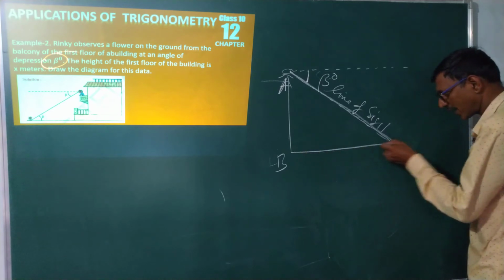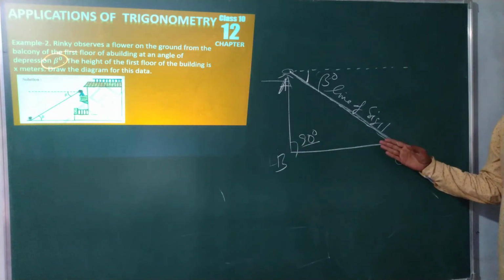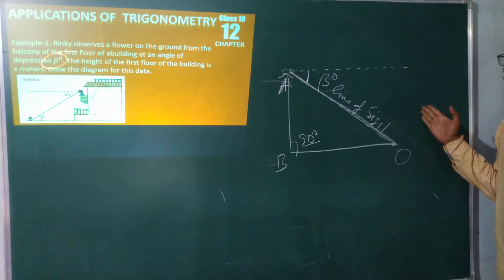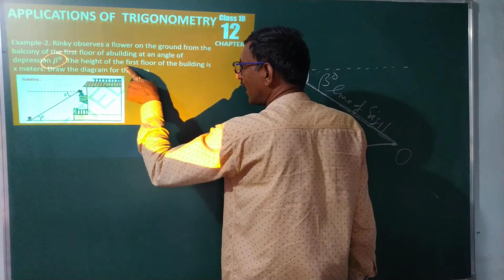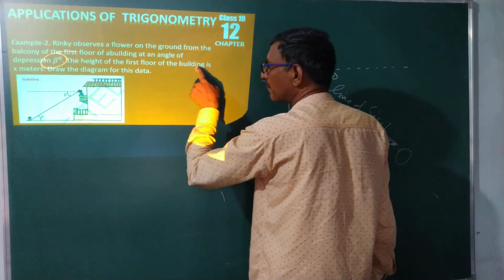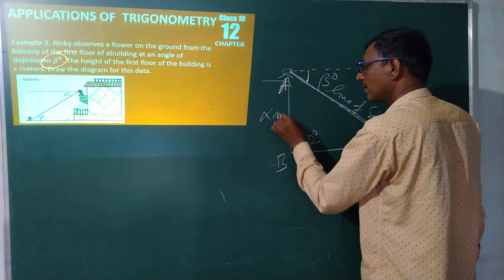And just draw it like this. We get a right angle triangle. Then we get a neat diagram to understand what is given in the problem. The height of the first floor of the building is x meters. That is given. Here write down x meters.